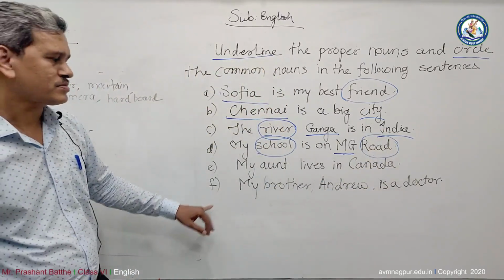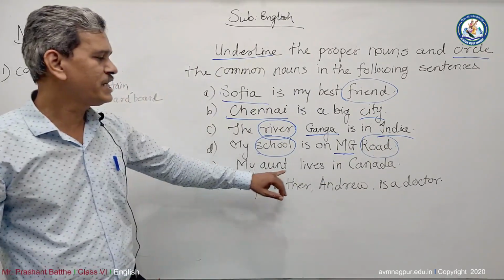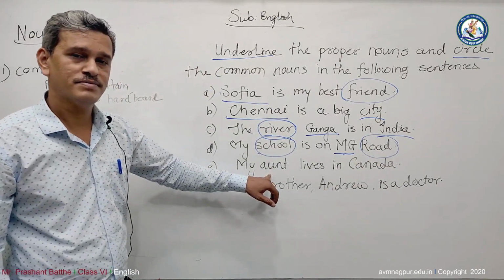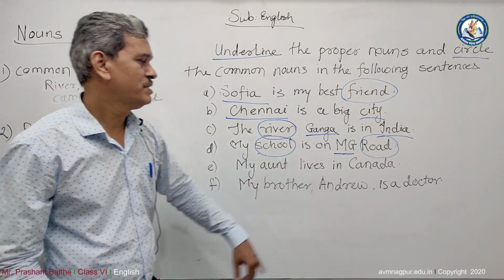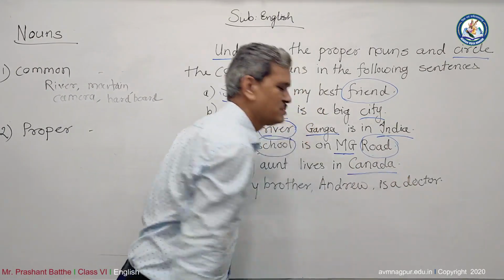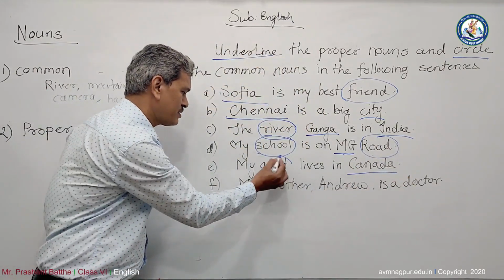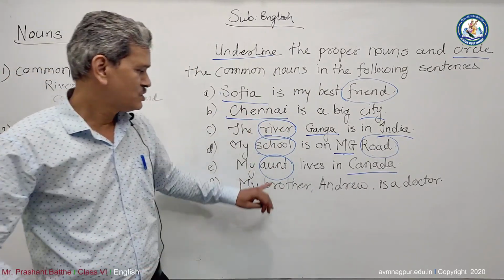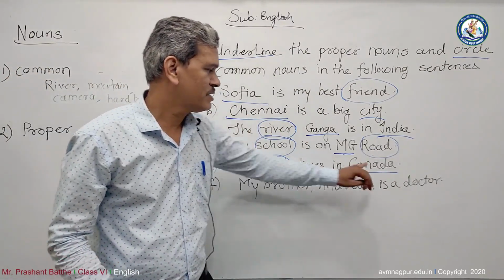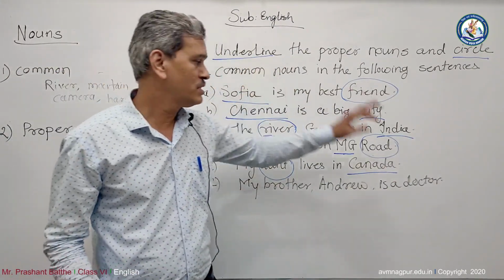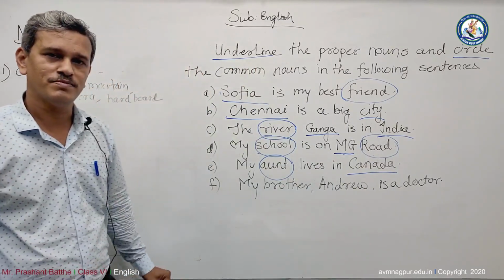Next, my aunt lives in Canada. Now, aunt is common, and Canada, the name of a country, only one, is a proper noun. And everybody has an aunt. So here, aunt and Canada, both words are there, and aunt is a common noun, and Canada is a proper noun.